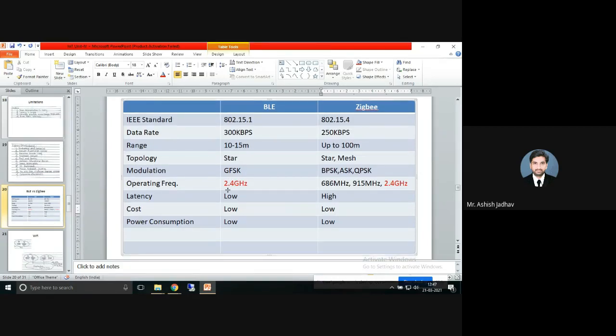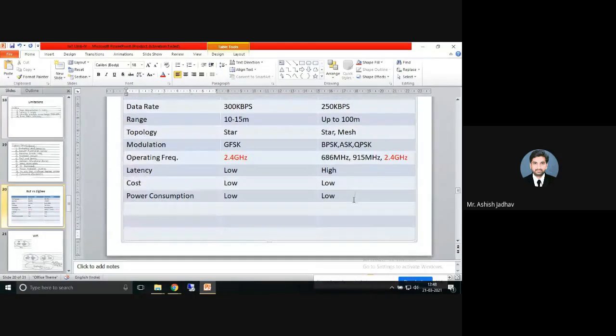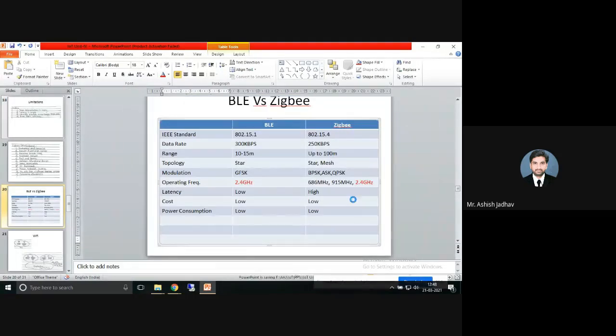Right. So anything else that we can compare? So these many things. I leave it to you. Those 2-3 points you can add into that. If you go thoroughly through BLE and Zigbee, of course you will find those 3 different points here. I will leave those 3 points to you. You need to find these remaining points.